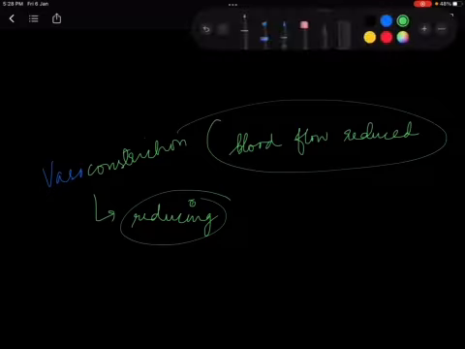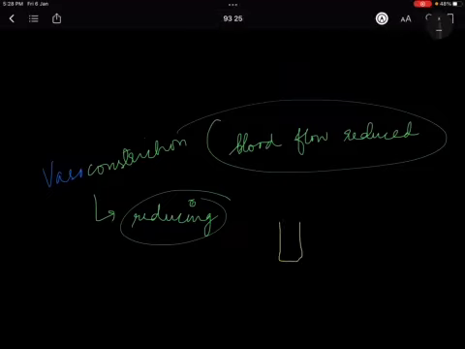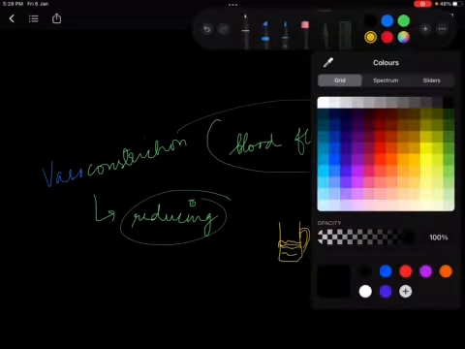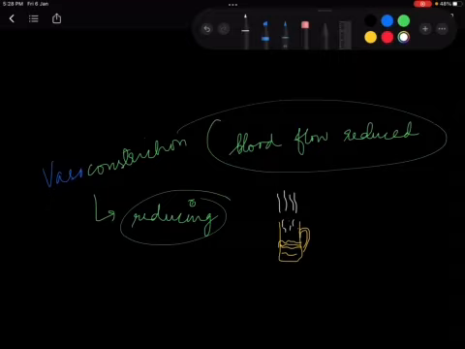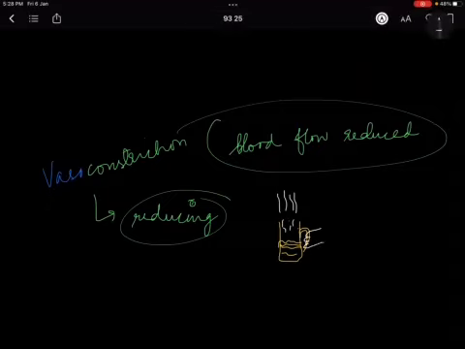Just understand, if I tell you on a cold winter day you are drinking a cup of steaming hot tea, so the steam is also coming out, and this is your hand and this is your body. Let me make it, and you are just sitting, chilling, enjoying your cup of tea, okay.